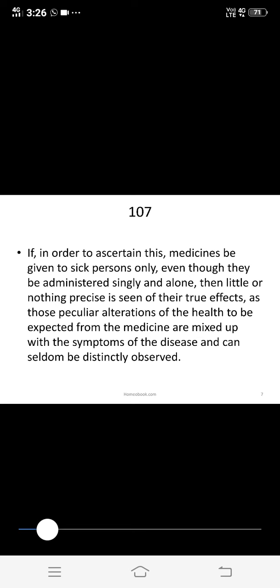So in 107 it is regarding drug proving, which must not be done on a sick person. That is, we cannot prove drugs on a sick person. That is given in aphorism number 107. So why do we not prove drugs on sick persons?